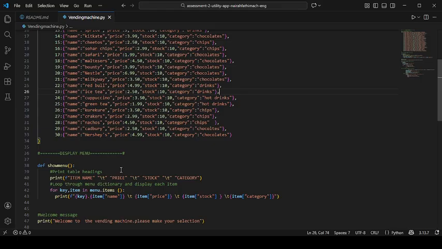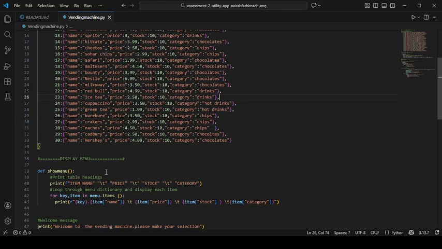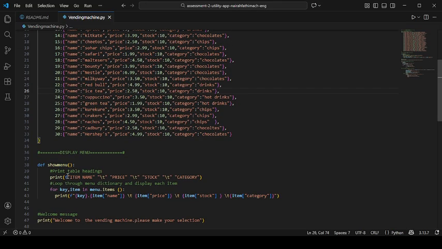Here I use a print table heading as a command. In this function I also use F strings, which means adding the letter F before the quotation marks. The purpose of it is to insert the variables directly inside the print statement. This makes the code clean.